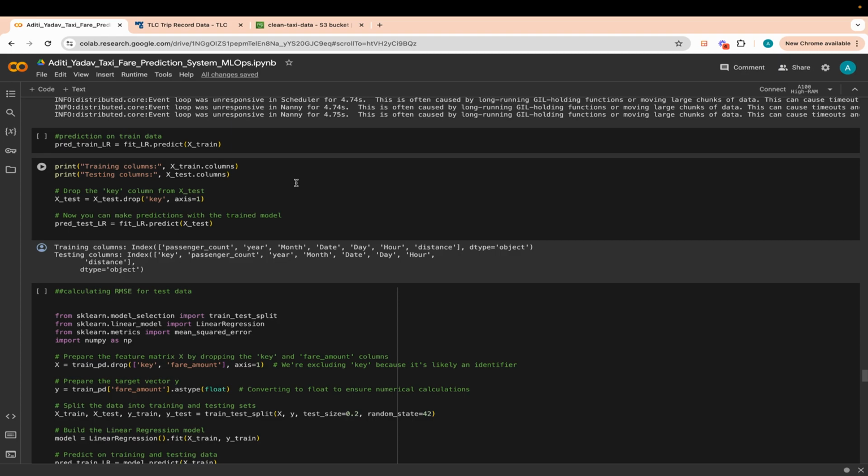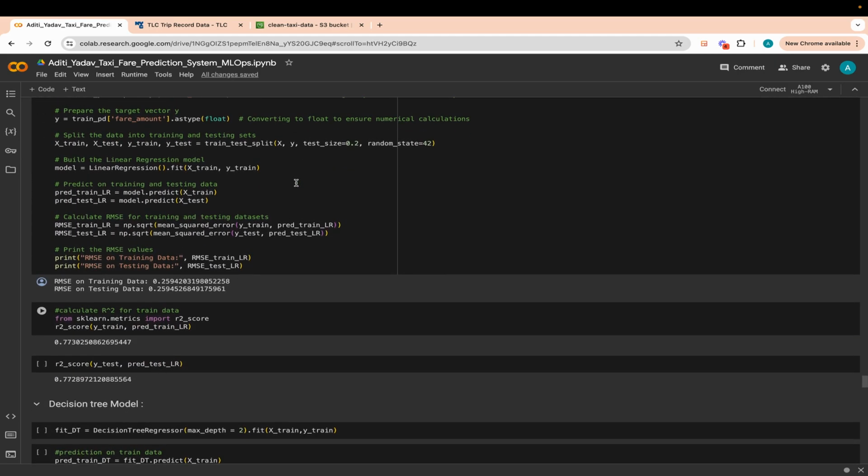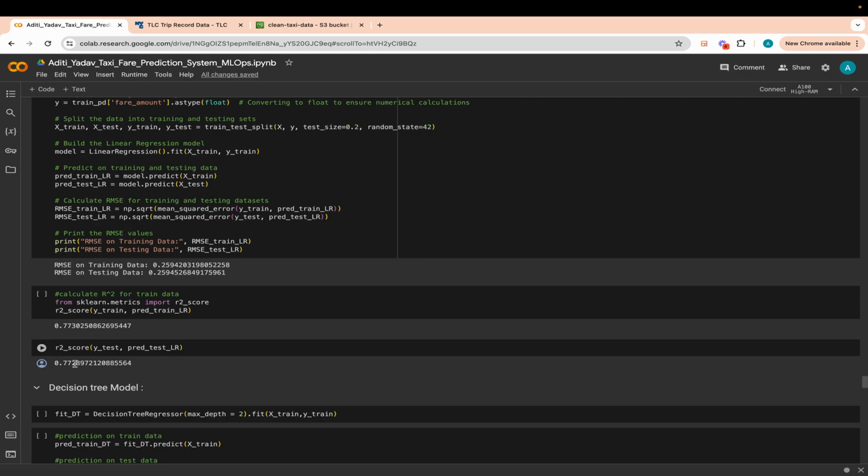So we take two performance metrics into consideration. The first one is the root mean square error, and the second is the R square, as you can see. The RMSE value of the testing data is 0.25, and the training data is 0.25 as well. Then the R square value for the testing data is 0.77.